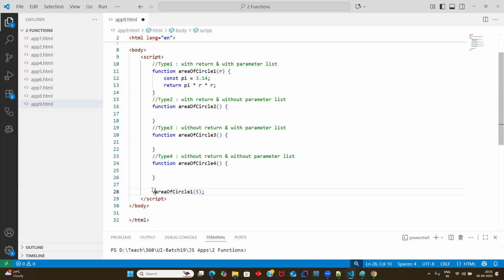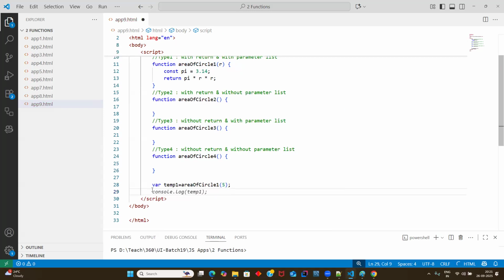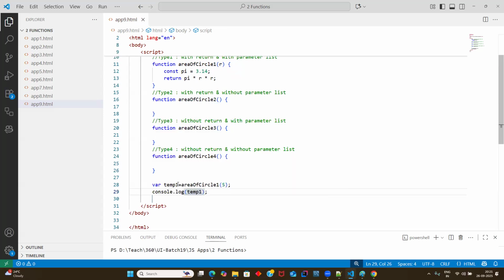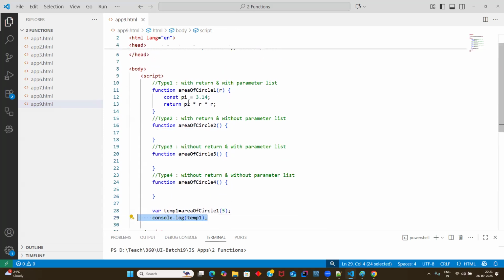So I'll be taking one extra variable, with some name like temp. Inside the temp variable, guys, I'll be saving it and then printing it. This is why I take an extra variable and why I'm finally printing. Return keyword, why am I using it? Because my first requirement is how to return it. As soon as you return it, whenever you call this function, the result will be returned. So I take an extra variable to capture it and then print it. I think this is clear, everyone.